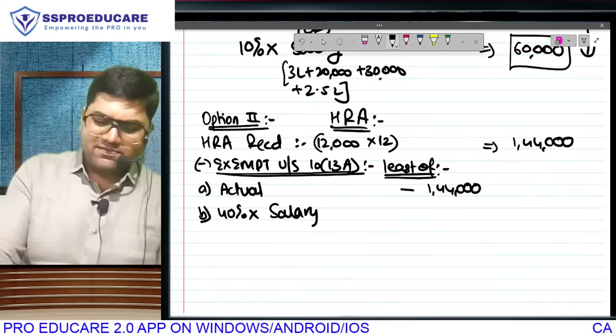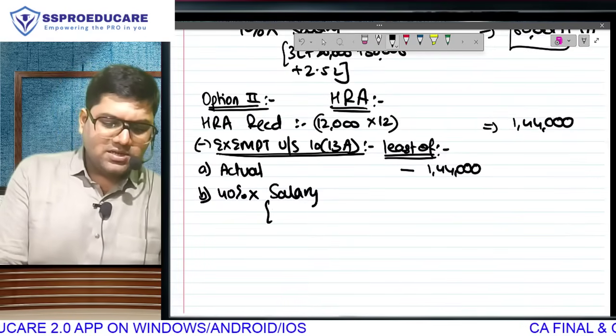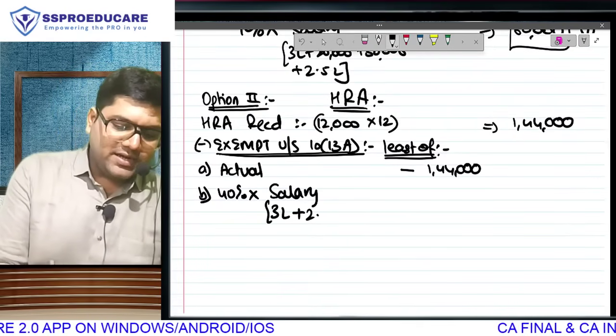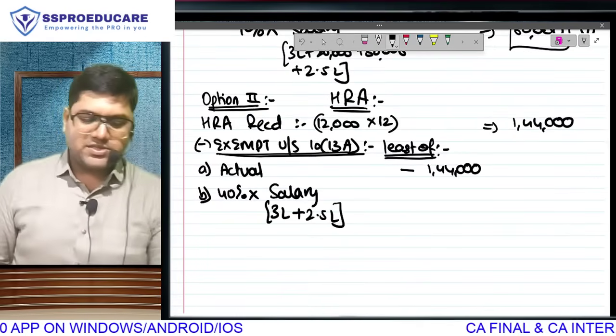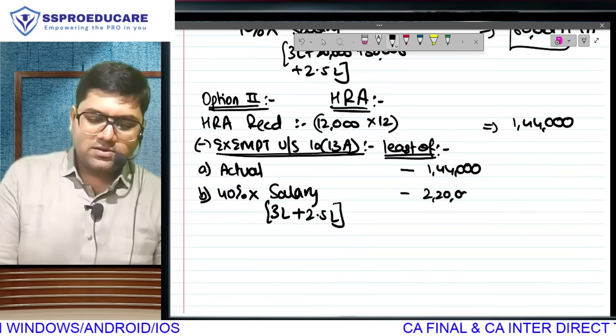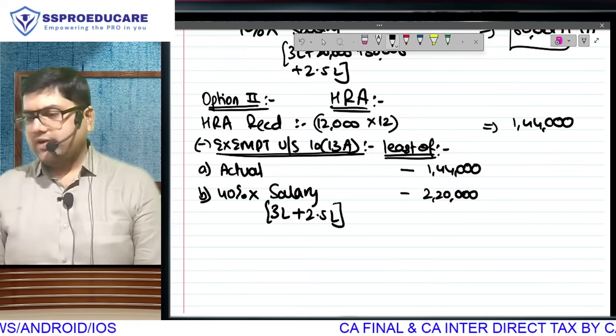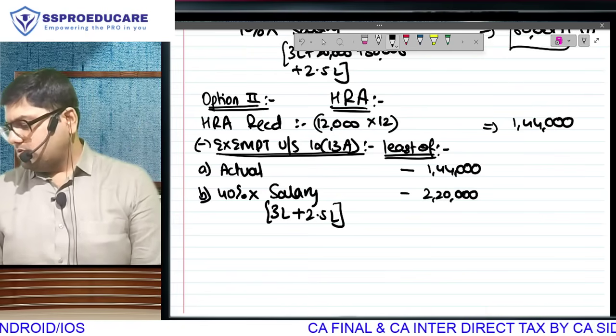And here what will we take? Will we take the same 6 lakh that we took here? No. For this it is basic plus DA in terms, plus there is no fixed percentage commission. So 40% of 5 lakh 50, that is 2 lakh 20. Final answer, do. Solve it also.